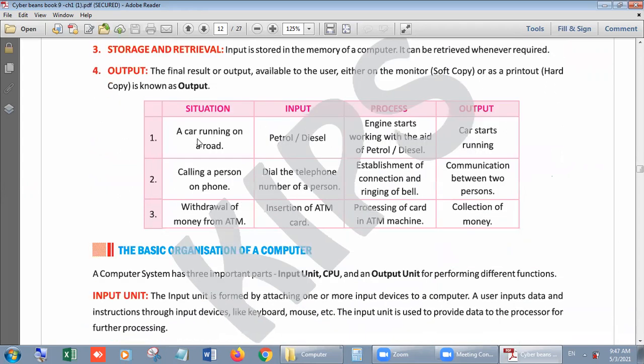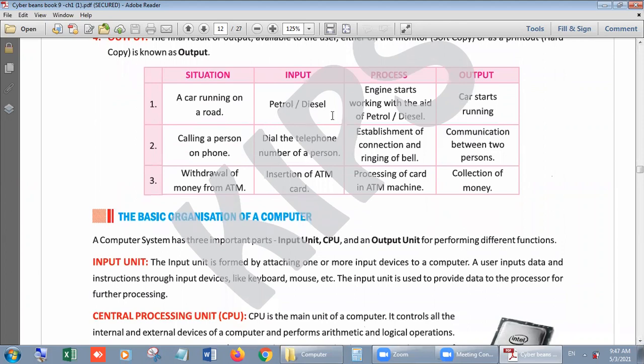Number one, just like a car running on the road, this is the case or situation. In this case, petrol and diesel, or nowadays CNG, are the input, right? Second, in processing, the engine will start working with the aid of petrol, diesel, or CNG, and what will be the output?